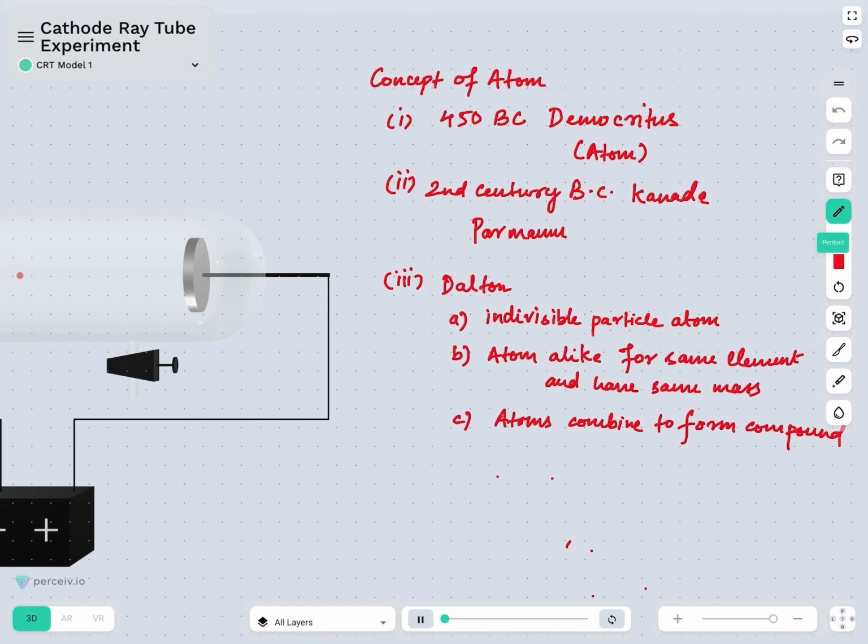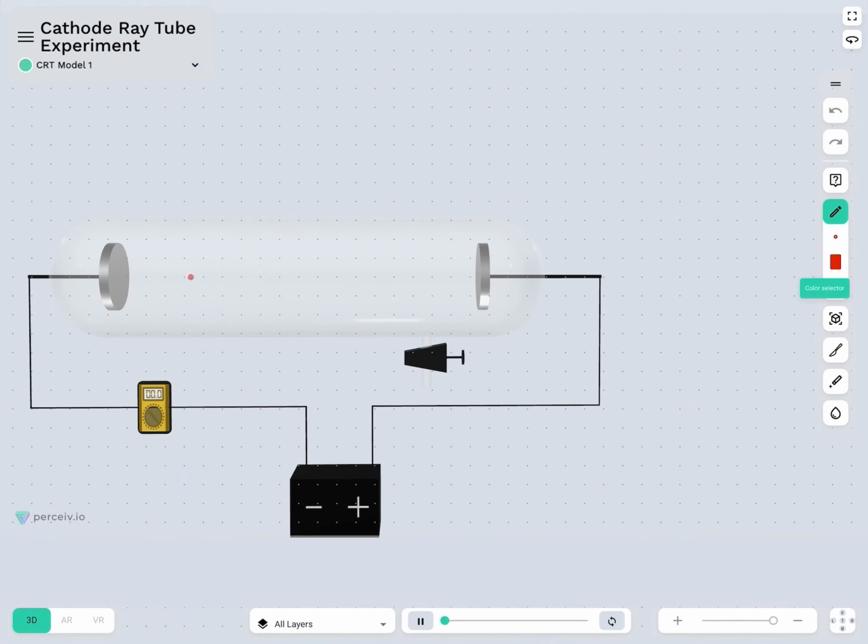Dalton's atomic theory was one of the most accepted theories, but it was not able to answer a few questions related to some experiments and their results which came along during that time. It wasn't able to explain concepts such as static charge or magnetic field or electricity. Before any discovery of cathode ray or electron, electricity was something which was already discovered. Now our main discussion is the cathode ray tube. So let's start with the cathode ray tube now.